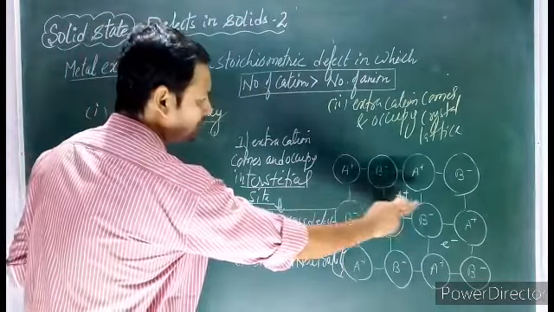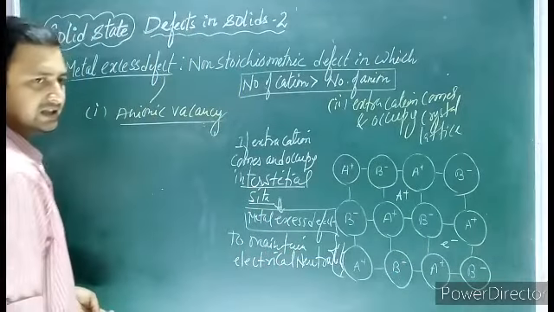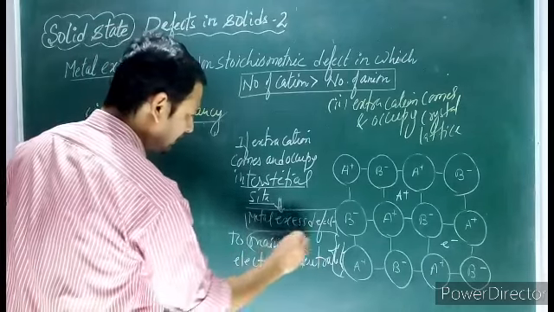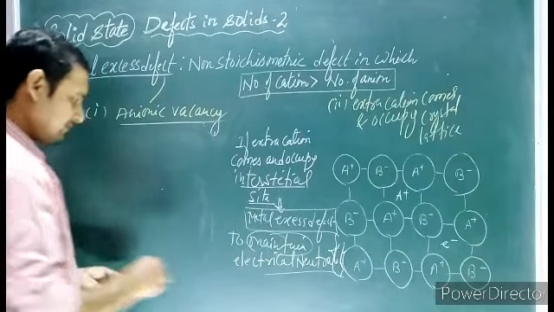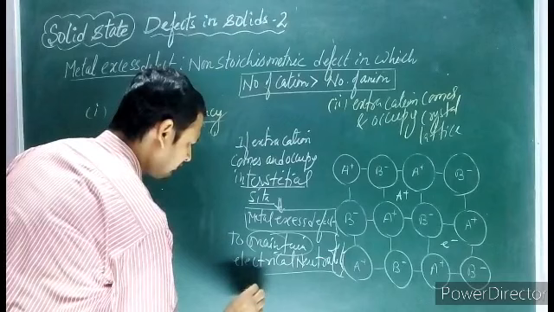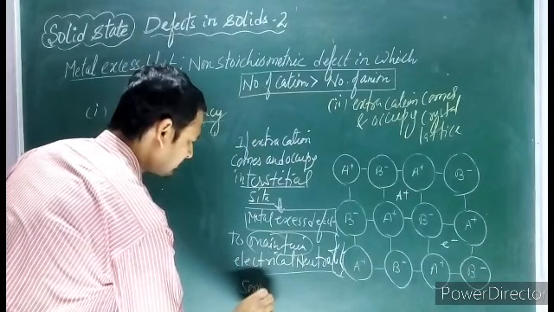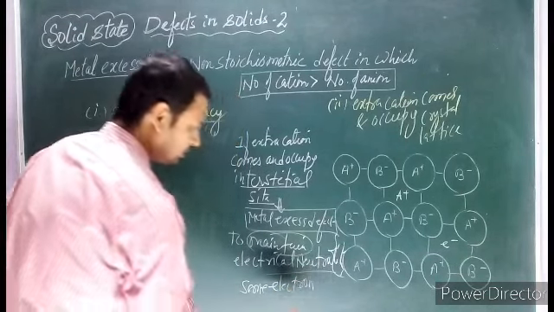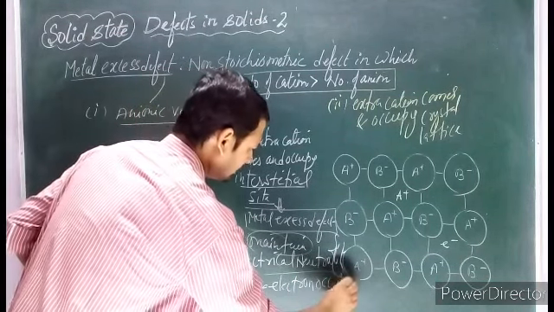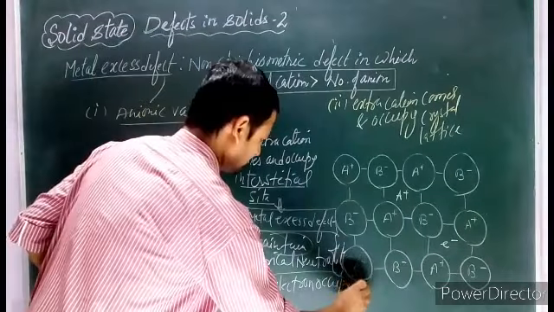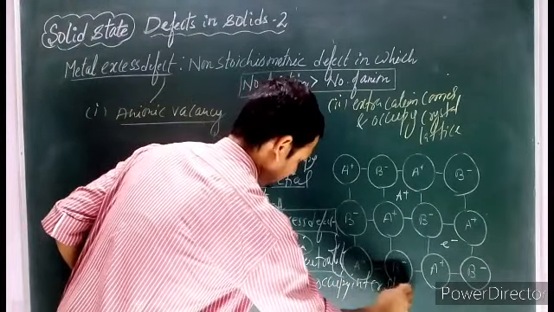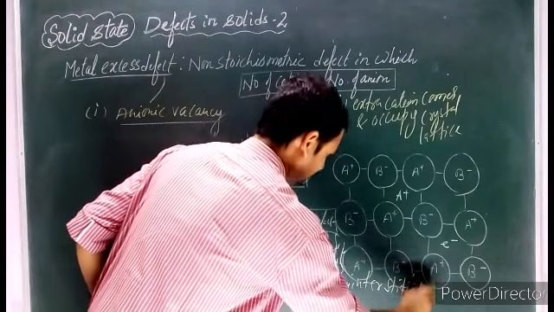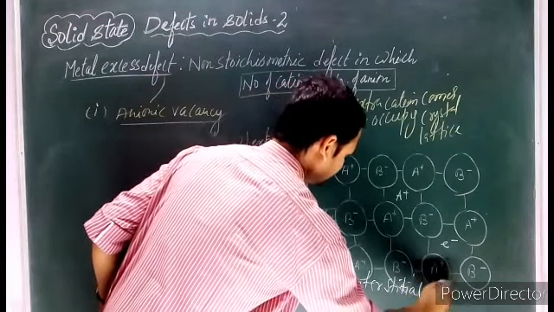The increase in positive charge is balanced by the increase in negative charge of the electron. So to maintain the electrical neutrality, some electron occupies the interstitial site.